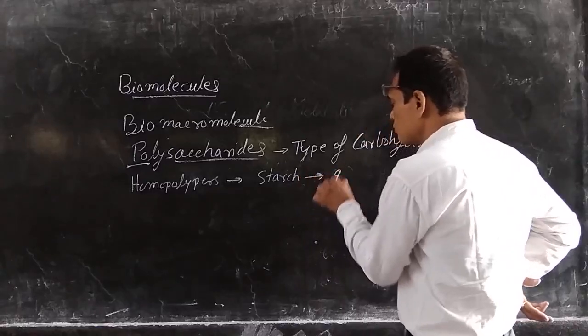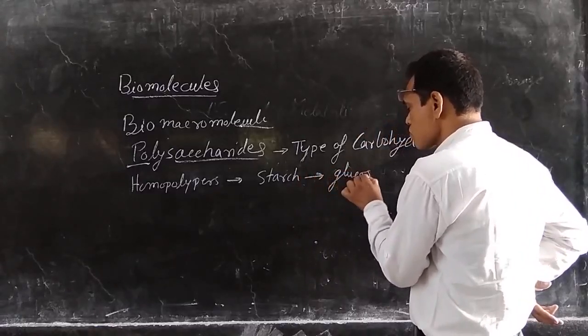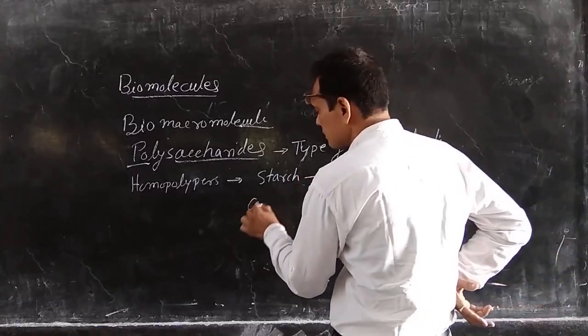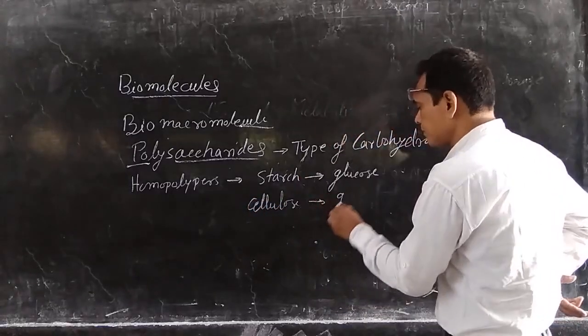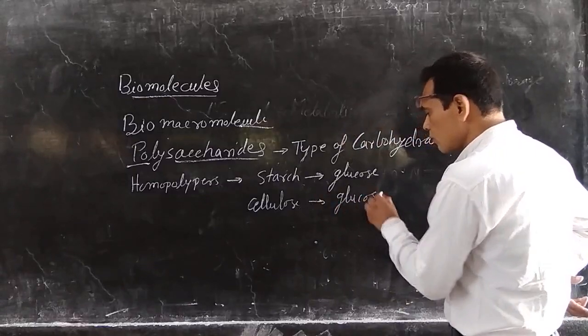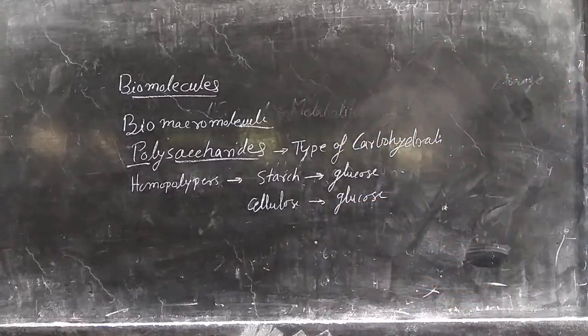Starch is made up from glucose, and cellulose is also made up from glucose. Homopolymers are made up from a single type of monosaccharide: starch, glucose, cellulose, glycogen. These are made up from the simple types.